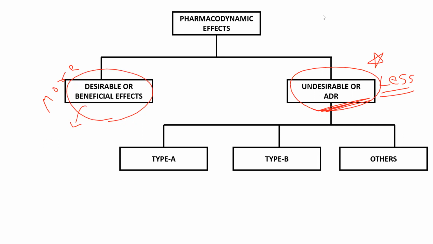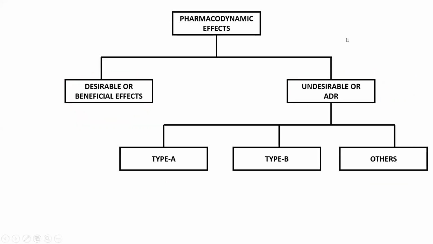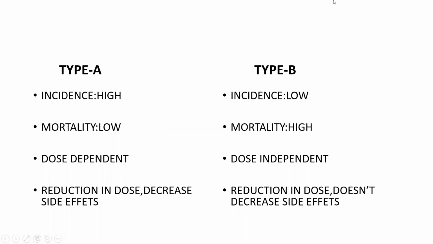And now here we'll be discussing these ADRs. ADR types are divided into three: type A, type B, and others. Others include type C, type D, type E, type F. Right? So let's start with type A and type B. There are small differences between them. Type A incidence is high, but type B incidence is low; these are not that common.